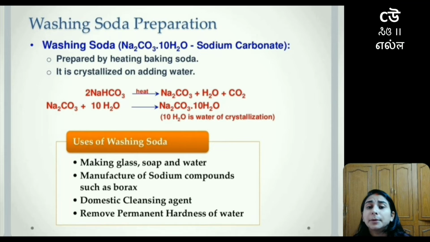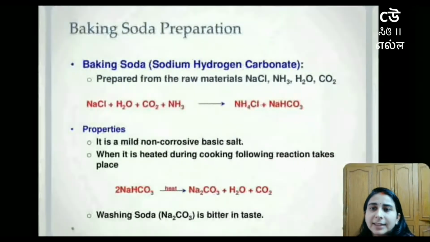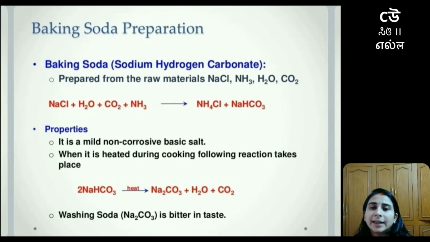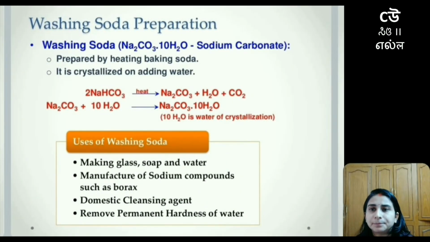So how can we prepare washing soda? Just now we studied in the previous slide that sodium bicarbonate, when it is heated, decomposes to give sodium carbonate, water and carbon dioxide gas.